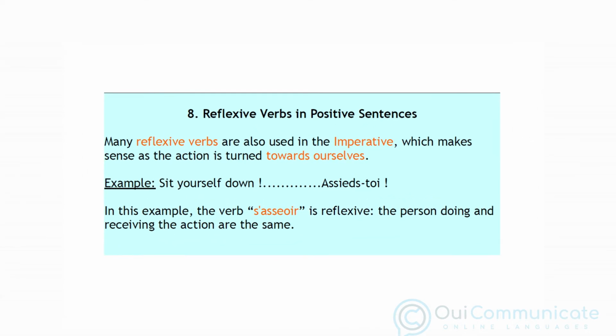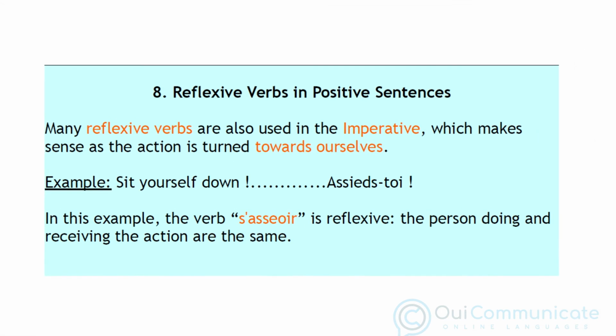We can also use reflexive verbs in the imperative. And if you're not familiar with this tense, we have a video on this website that covers these. Many reflexive verbs are also used in the imperative, which makes sense as the action is turned towards ourselves. Example, sit yourself down becomes assieds-toi. In this example, the verb s'asseoir is reflexive because the person doing and receiving the action are the same.